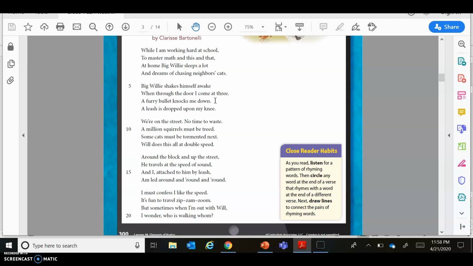And a leash is dropped upon my knee. So we know that Willie probably was carrying his leash in his mouth, and he's super excited to go for a walk. And then he drops the leash on his owner's knee as soon as the owner gets home, to let him know, hey guy, I'm ready. Hey human, take me for a walk.